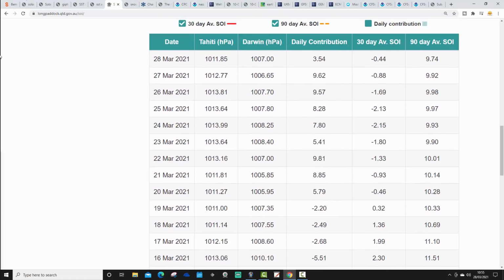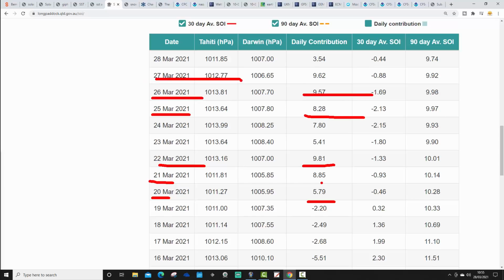Although in more recent days, over the past week, actually the SOI has been in a more positive phase. Again, remember, when the SOI is positive, the atmospheric setup will be reflective of La Nina. When the SOI is negative, the atmospheric setup will be reflective of El Nino. So on the 20th of March, the SOI went positive at 5.79. Has generally stayed in positive territory since. 22nd of March plus 9.81. 25th March plus 8.28. 26th March plus 9.57, 27th of March plus 9.62, and so on.